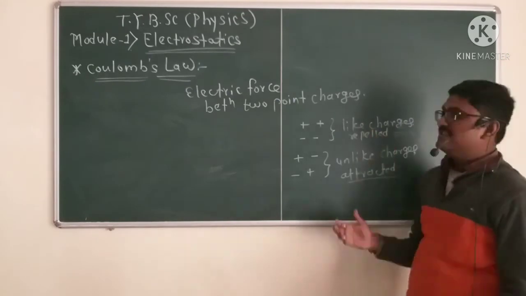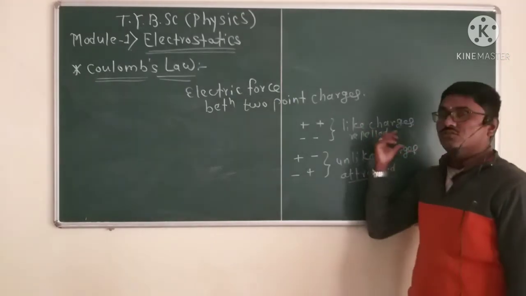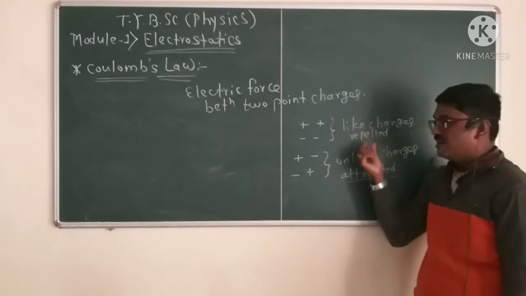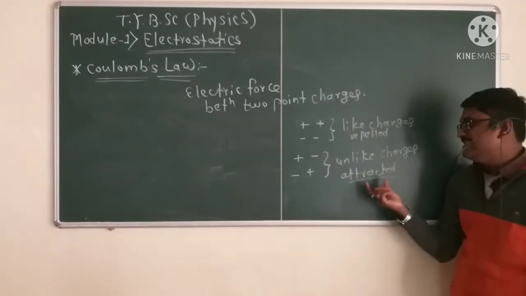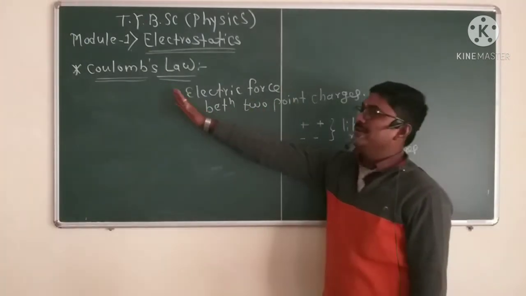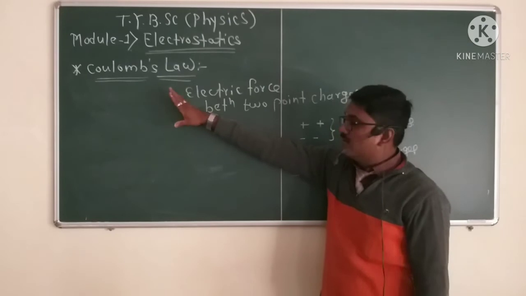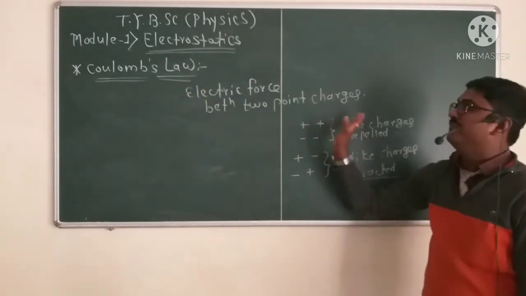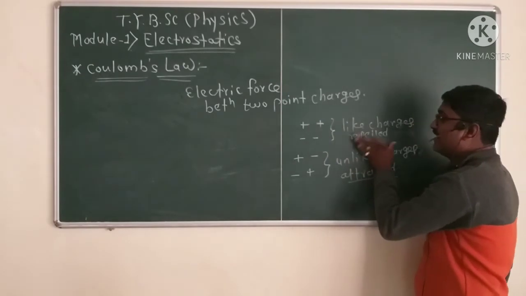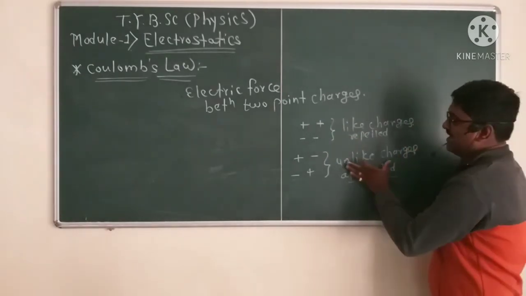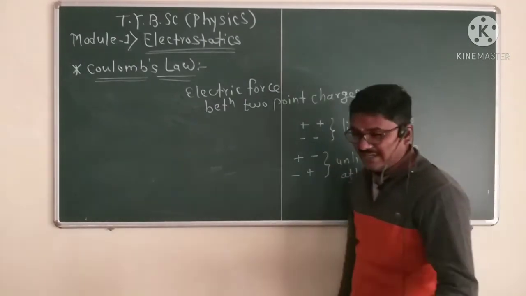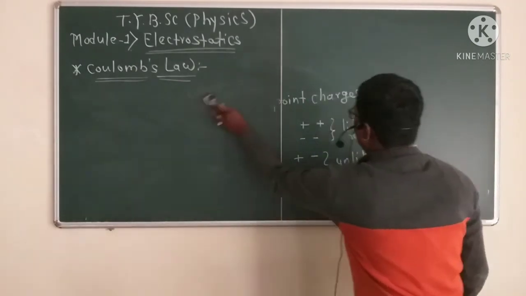Means the force between like charges is a force of repulsion, and the force between unlike charges is a force of attraction. In Coulomb's law, we find the electric force between two point charges.